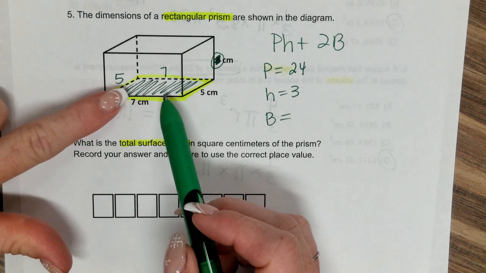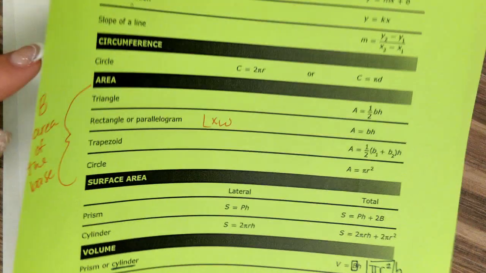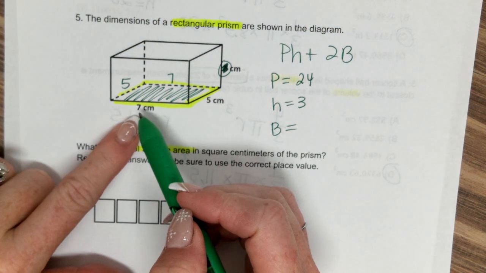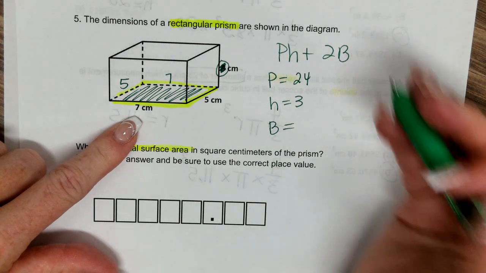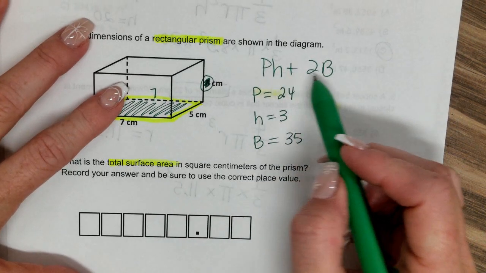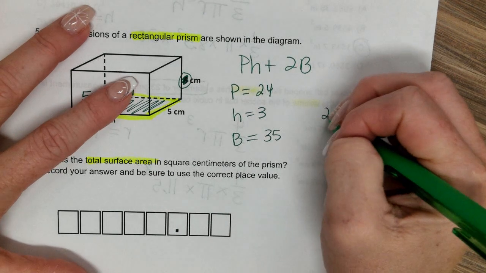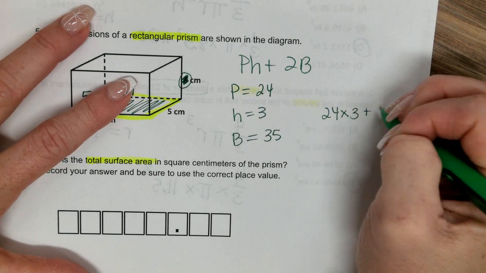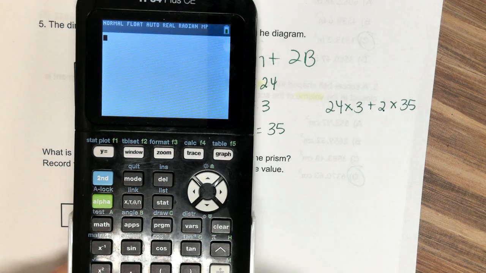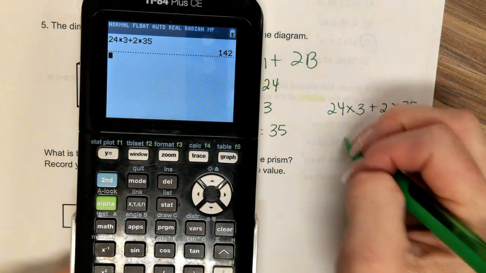What does big B mean? Area of the base. What kind of base is this? A rectangle. So I go to my star chart. Area of a rectangle, I'm going to do length times width. So I just multiply. 7 times 5 is? Now that I have all my pieces, I plug them into this formula. You should be writing this down unless you already did. P times H plus 2 times B. So 24 times 3 plus 2 times 35 is 142.